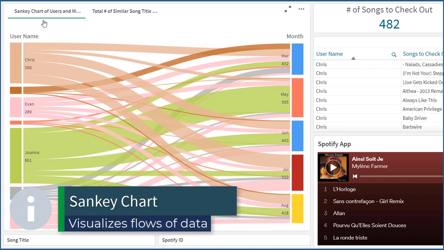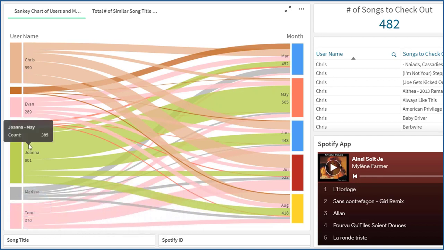I'm tracking here my friends, Chris, Evan, Joanna, and me. I'm tracking how many songs we have added to our Spotify accounts by month, just for the top 5 months by songs added. Those months are March, May, June, July, and August. First, we can see that most of these months are summer months, and I wonder why that is, right? Could be something interesting to check out.